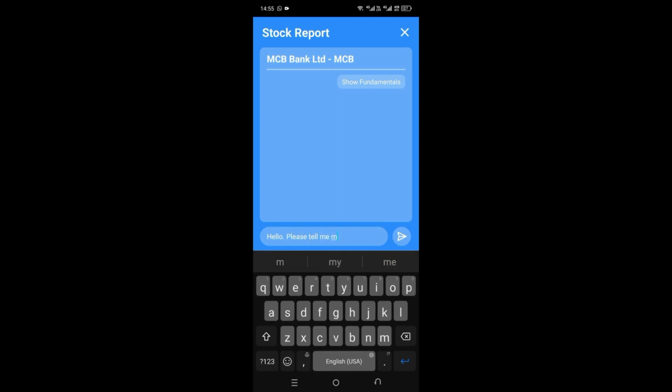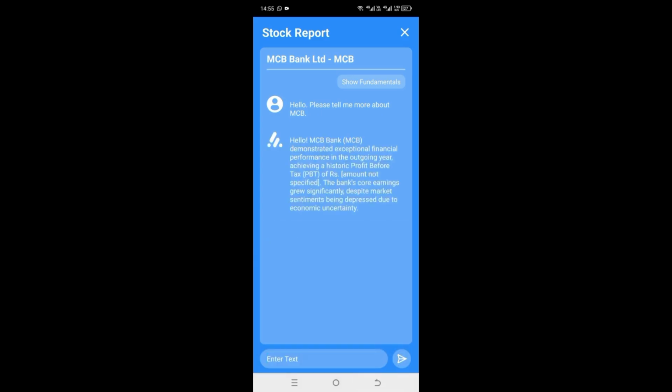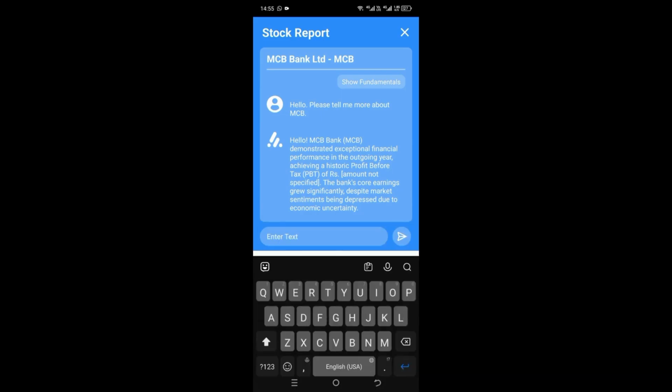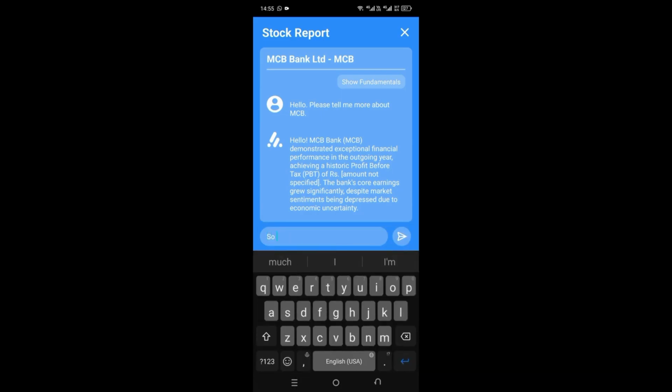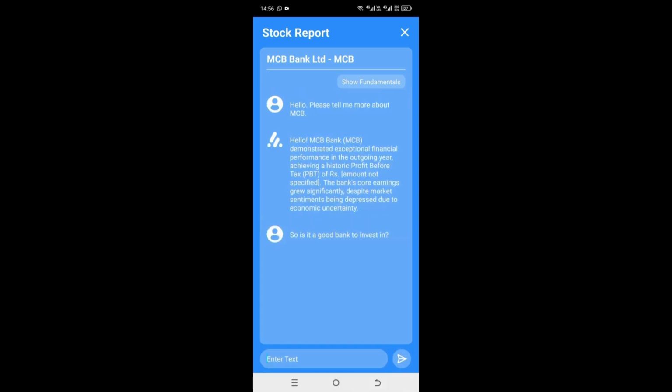Now we are writing a prompt to our chatbot called Elev, which uses the Llama 3 API to give us responses. It takes a few seconds to respond, and here it is. The chatbot gives us a simplified overview of MCB's condition and some historic details. After the background information and historic overview, we are going to ask it whether we should invest in its stocks or not.